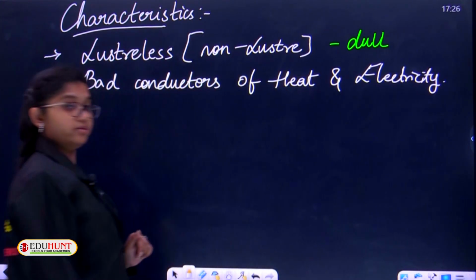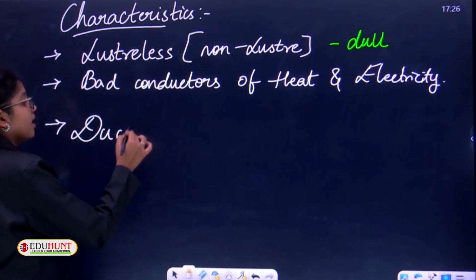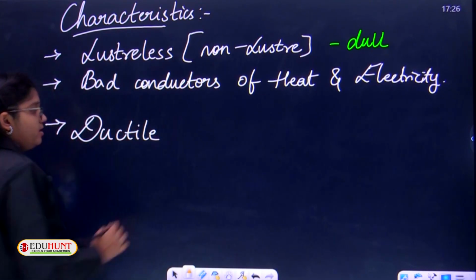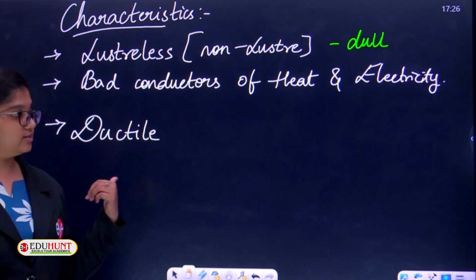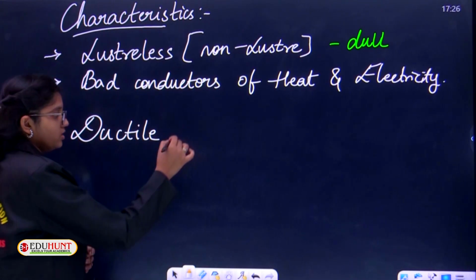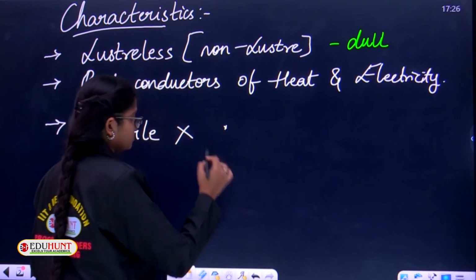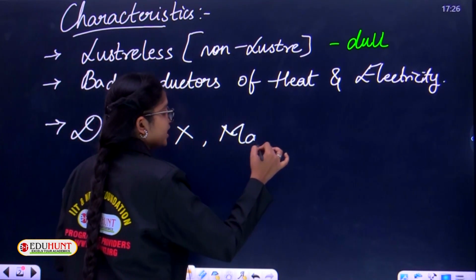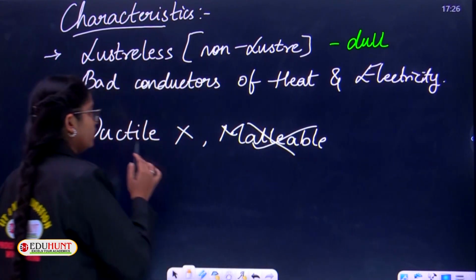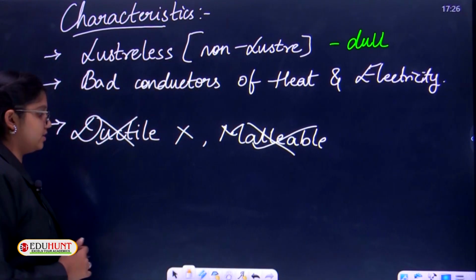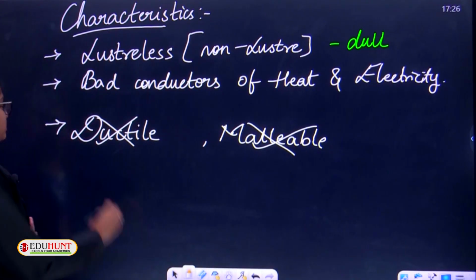And the third point is ductility and malleability. As metals are ductile and malleable, non-metals are non-ductile and not malleable too.